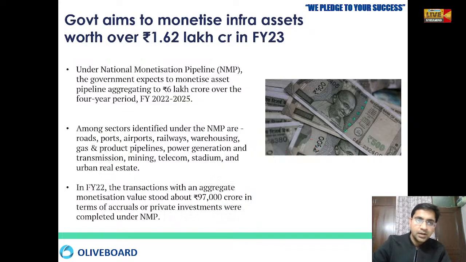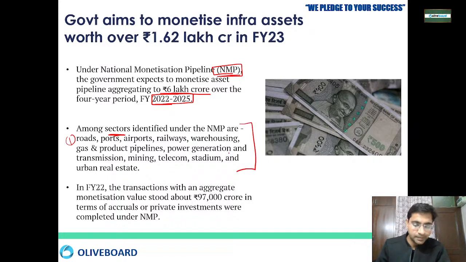As you all know, the government is running the National Monetization Pipeline. Under it, we have a target to generate rupees 6 lakh crore, or 6 trillion rupees, in the 4 year period 2022 to 2025. The sectors identified are roads, ports, airports, railways, warehousing, gas product and pipeline, power generation, transmission lines and mining. All these sectors have been taken up by the government, where they can lease or sell things in order to generate money.